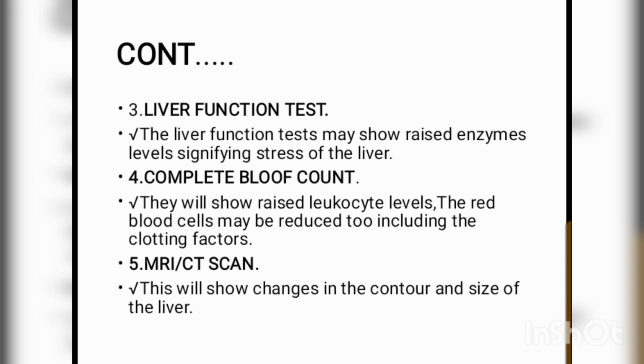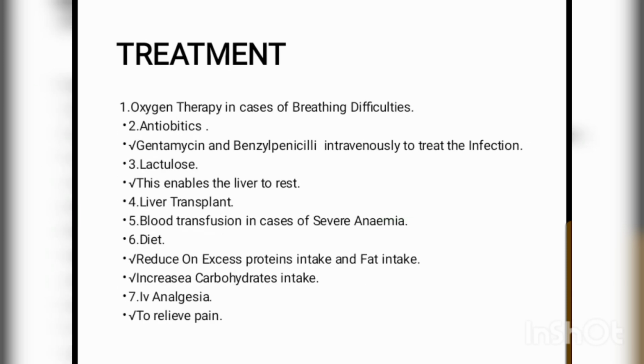Then number four, we are saying complete blood count or full blood count. This will show raised leukocyte levels. The red blood cells may be reduced, including the clotting factor. Then we are going to do magnetic resonance imaging or CT scan, computed tomography scan. This will show change in the contour and size of the liver. Is it clear? Then let's now look at the treatment.